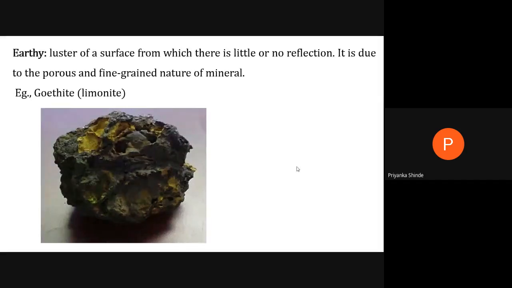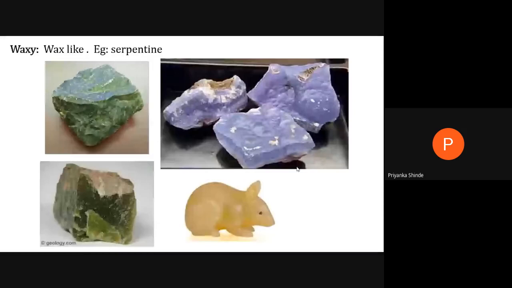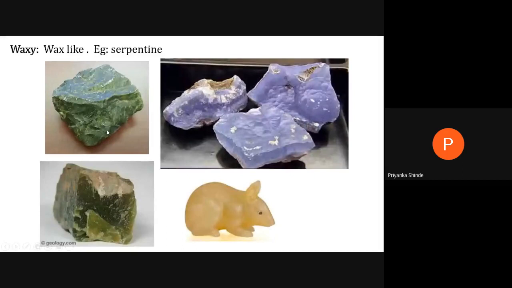Then one more interesting is waxy. So when the mineral surface looks like wax. Okay, you all have seen candle, right? So candle is made of wax. So the surface, if you observe in all these minerals, they look like a wax. Wax like surface it looks. So when you hold the mineral in hand, there you can see clearly it looks like wax. So wax like, so it is called as waxy luster.